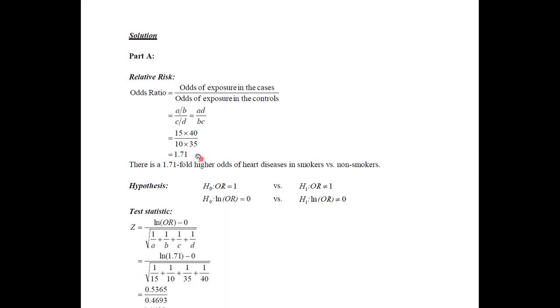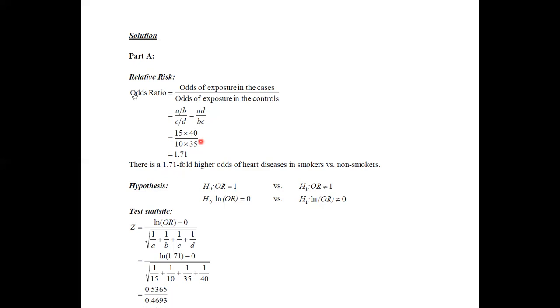This value is equal to 1.71. Therefore, if you interpret this, we can say that there is 1.71-fold higher odds. Here we are not calculating any risk, because we have already identified the people with the disease. It is just the people with heart disease. Therefore, we can say that there are 1.71-fold higher odds of heart disease in smokers versus non-smokers. This is how we calculate the odds ratio and interpret it.